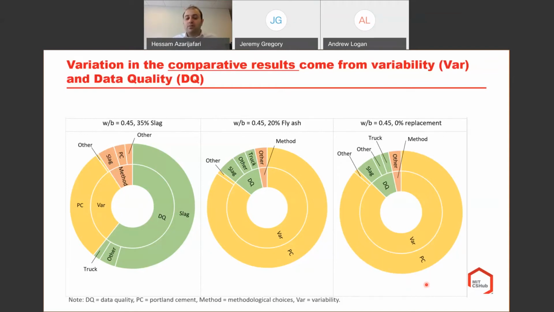So we can clearly see that this contribution to variance is quite different from the standalone LCA, where we saw the significant role of Portland cement, life cycle inventory, and also the data quality of Portland cement. And if you want to compare them against each other, the methodological choices, the orange part of the donut chart, may not play a major role. Once we apply these rules consistently, when we are comparing the benchmark results against our target mixed design results, we don't have that much worry about the methodological choices, the allocation rules, or the life cycle inventory.